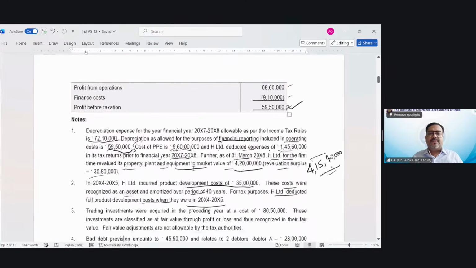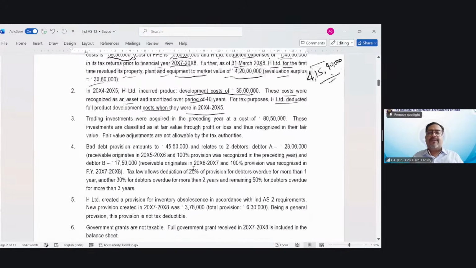So we discussed point number 1, point number 2, point number 3. Trading investments were acquired in the preceding year at a cost of 80,50,000. These investments are classified at fair value through profit and loss and thus recognized at their fair value. Fair value adjustments are not allowable by the tax authorities.